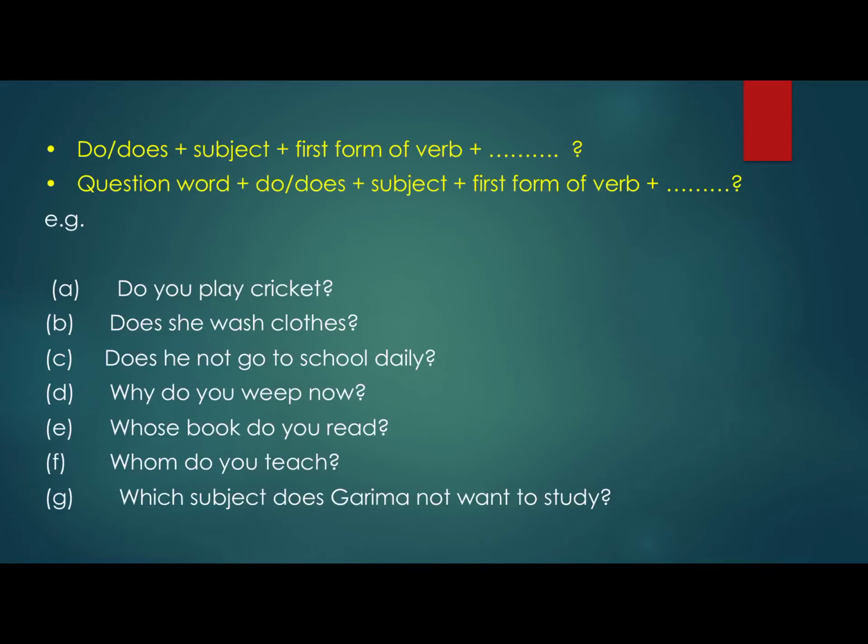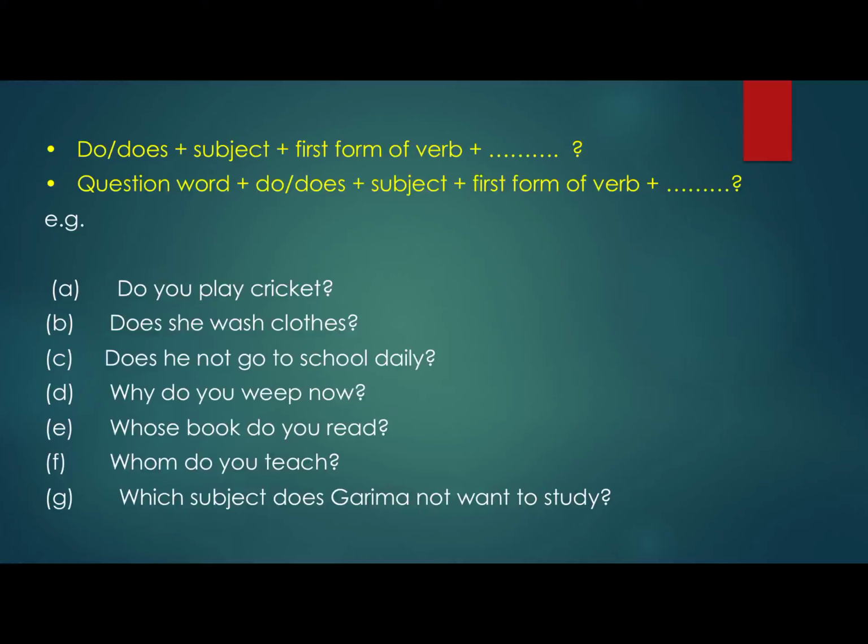Rules for interrogative sentences: do or does plus subject plus first form of verb, then object. And then for the question word, like WH word, question word means WH word plus do or does plus subject plus first form of the verb, like do you play cricket, does she wash clothes, or does he not go to school. Fine.